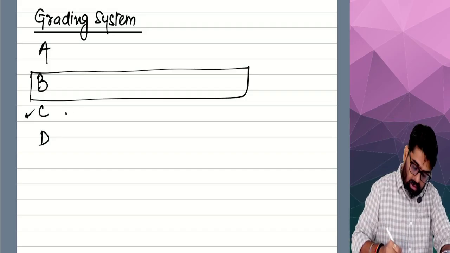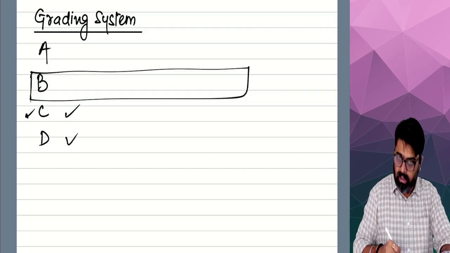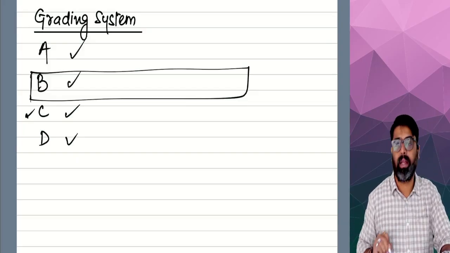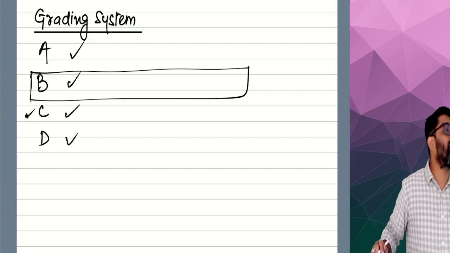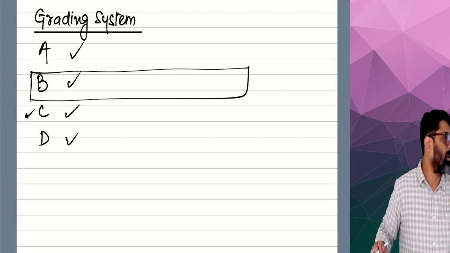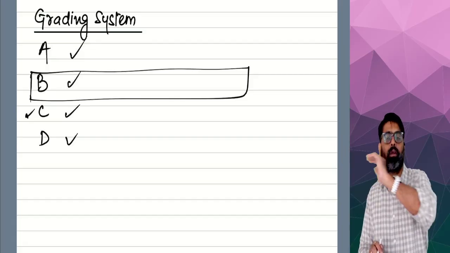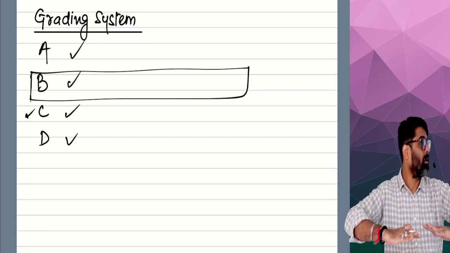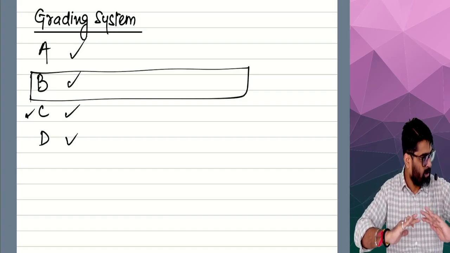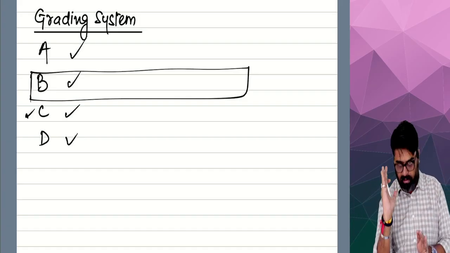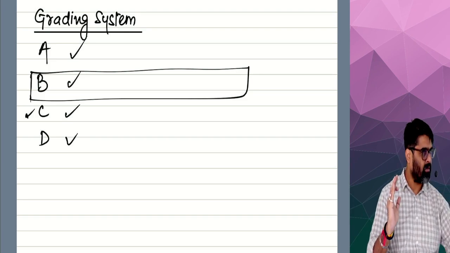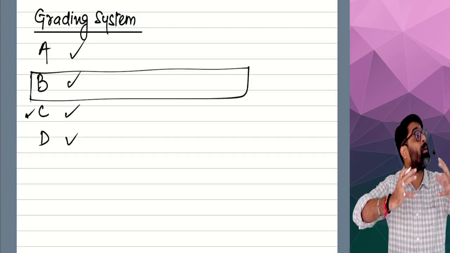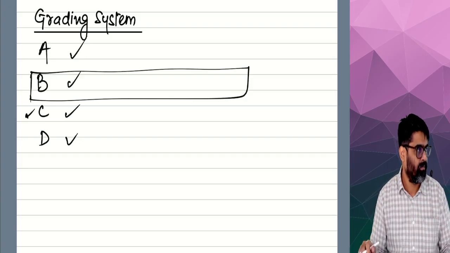So here the salary range will be different. And here the range of salary will be different. Scale means what? Range of your salary. Range of your salary will range from minimum this amount to maximum this amount in this grade. So if you are placed in this grade, your minimum salary will be this much per month and maximum salary will be this much per month. This is the range in which you will be paid monthly salary in this grade.